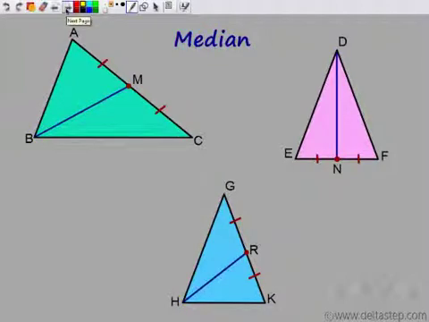And the line that joins the midpoint to the opposite vertex is nothing but the median. So this line that joins the midpoint of one side to the opposite vertex is actually the median. And we see that a median actually divides the triangle into two triangles of equal area.